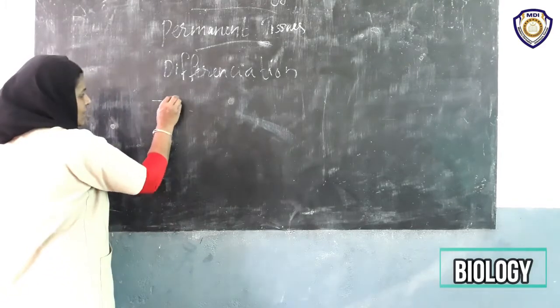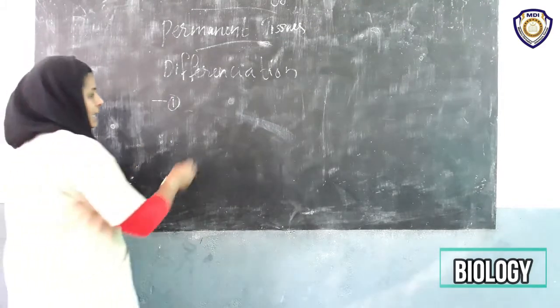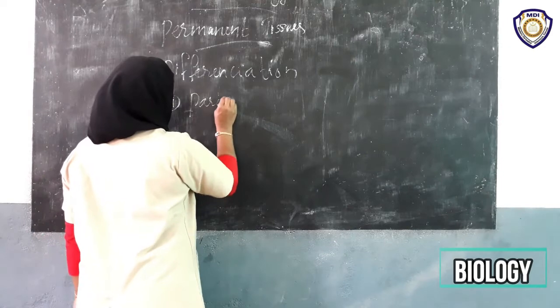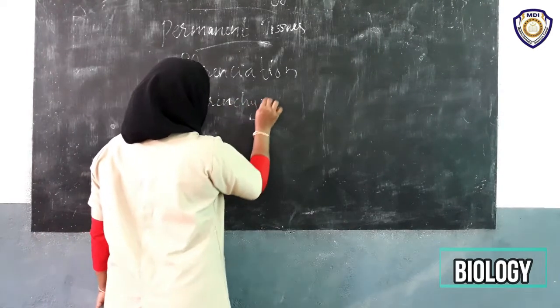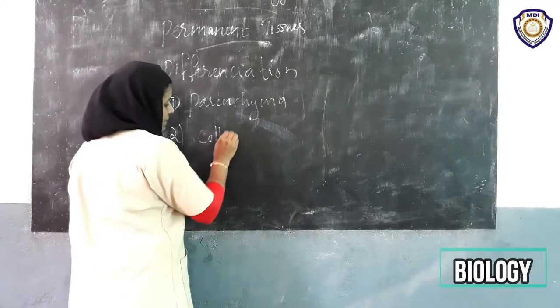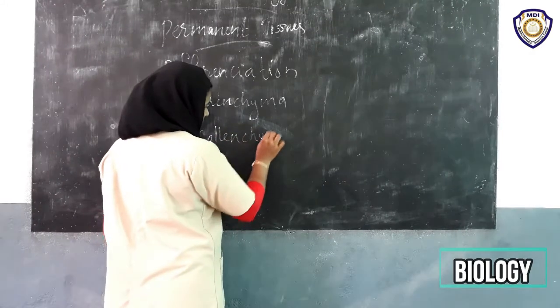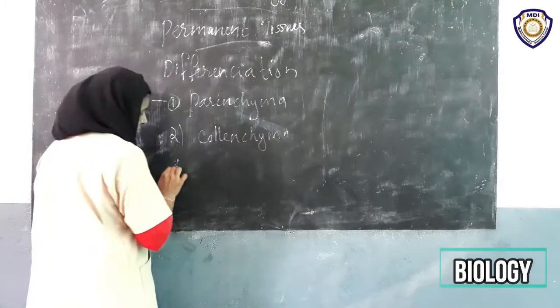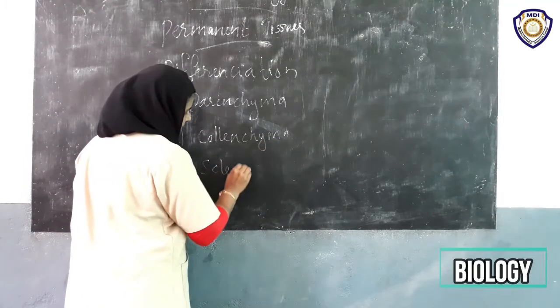So, first one, parenchyma. Second one, collenchyma. And third one, sclerenchyma.